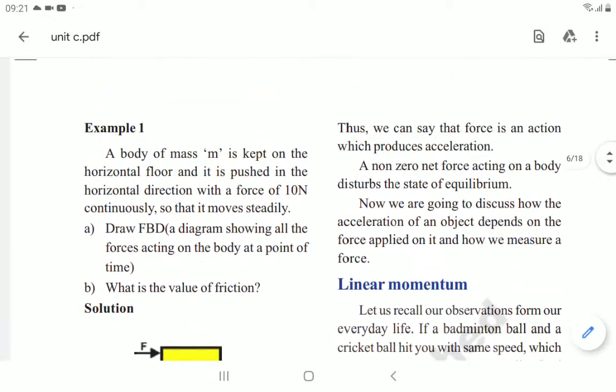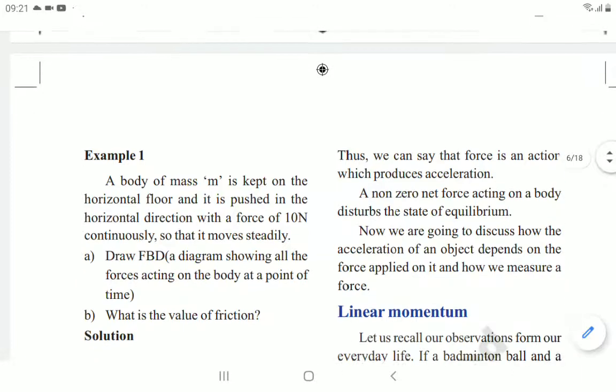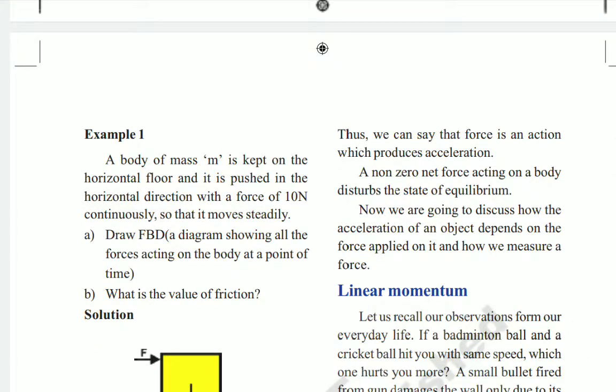Thus we can say that force is an action which always produces acceleration. By using force, the object changes its position, and that change is called acceleration. A non-zero net force acting on a body disturbs the state of equilibrium.